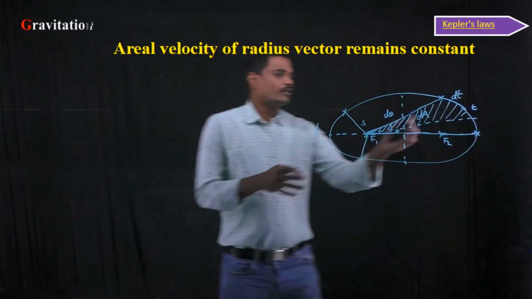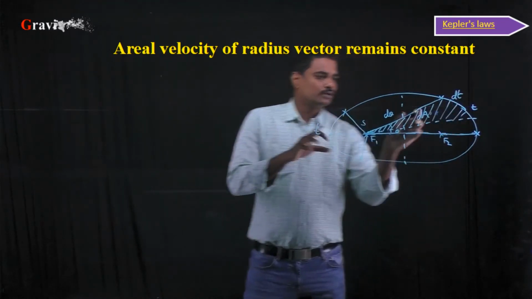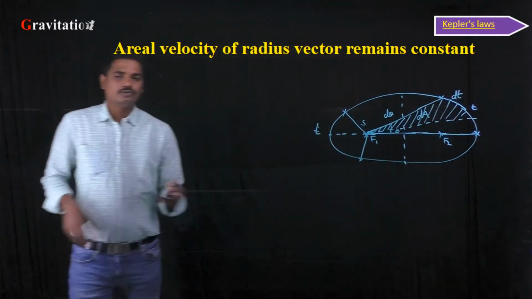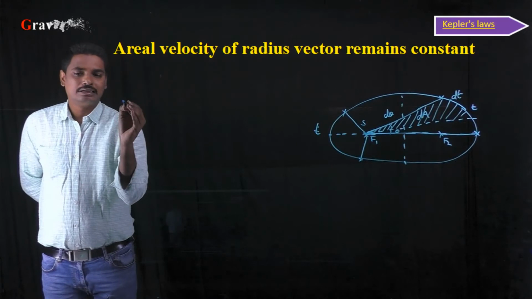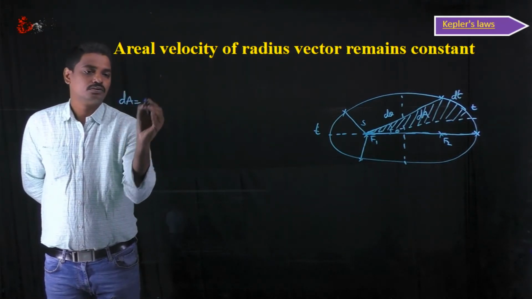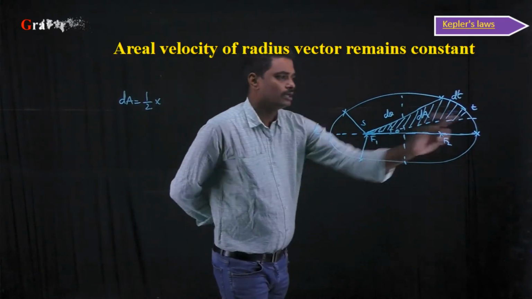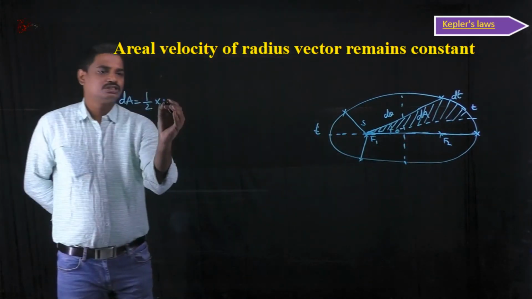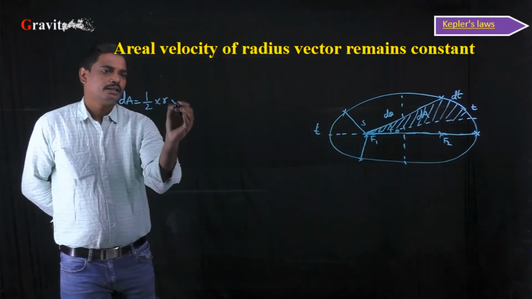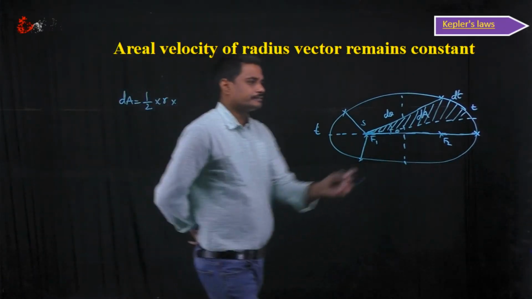As it is approximately a triangle, we know the area formula: dA is equal to half into base into height. Base is nothing but the radius, r, into height.